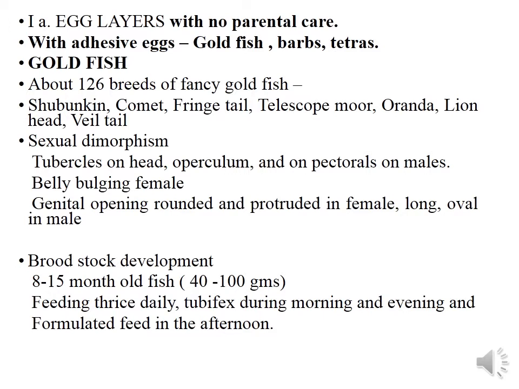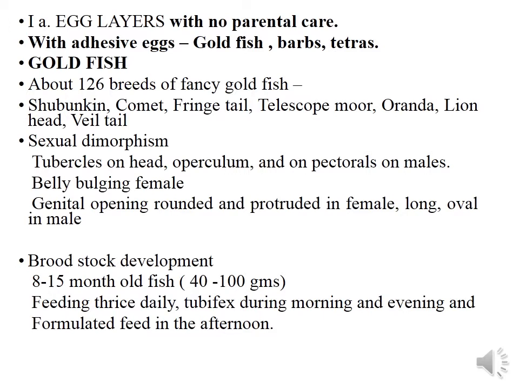In females, they show bulging bellies, and the genital openings are rounded and protruded in females, whereas they are long and oval in males. Those are the distinguishing sexual dimorphic features that separate male and female. Tubercles on the head, operculum and pectorals are visible on the male, and the genital opening is long and oval in the male, whereas for females the belly is bulging and the genital opening is rounded and protruded.